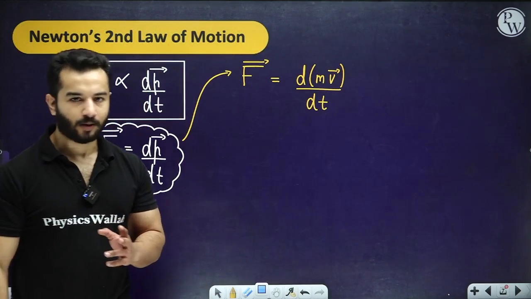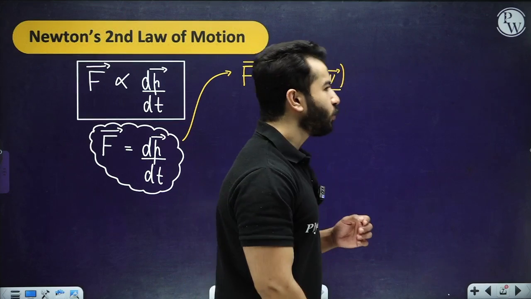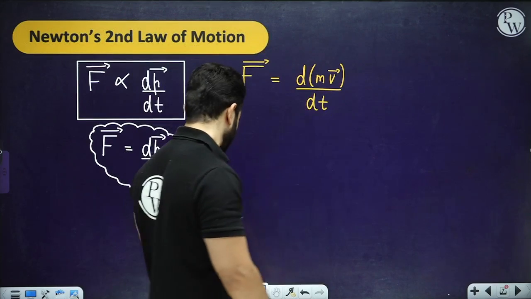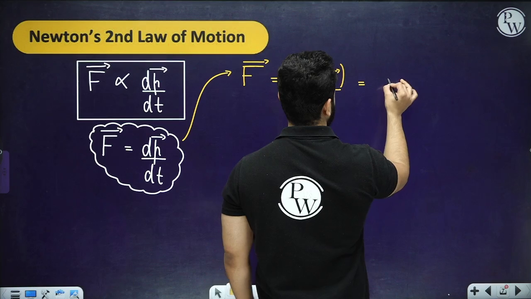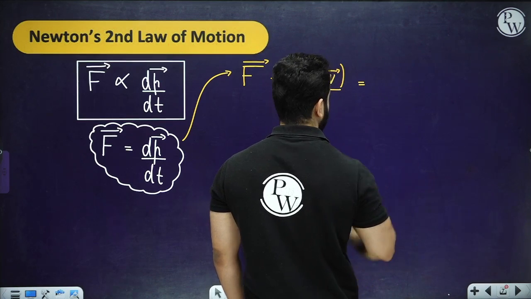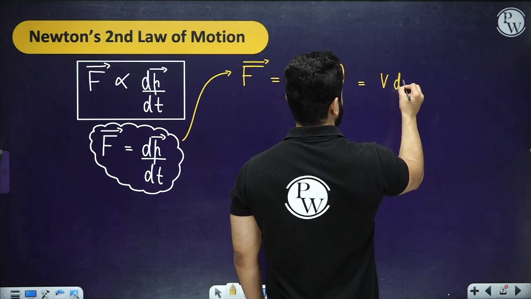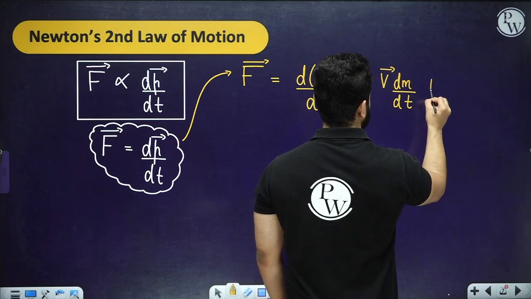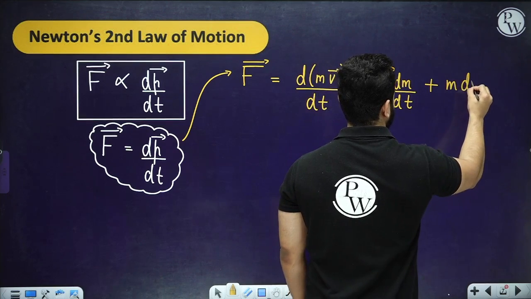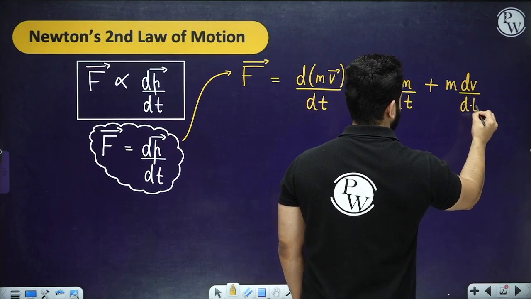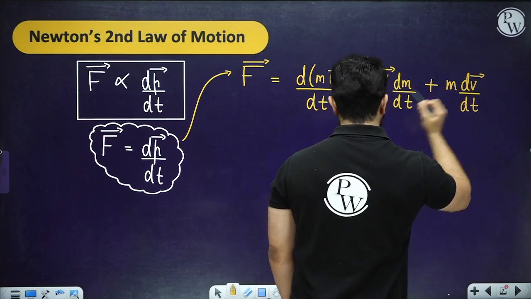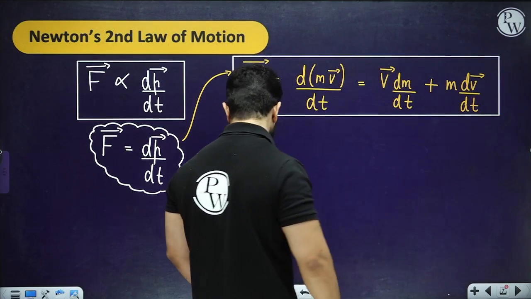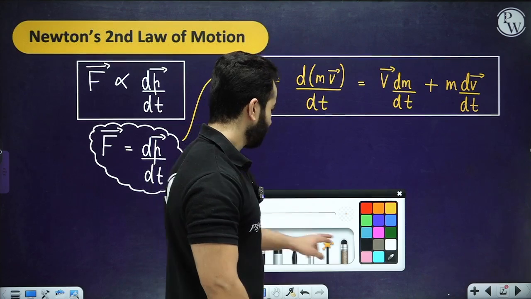Now two things can happen. Mostly what we are going to do is apply the product rule over here. So applying the product rule, I'm going to write v dm by dt plus m dv by dt. Hopefully everything is clear with this. This is the general form.